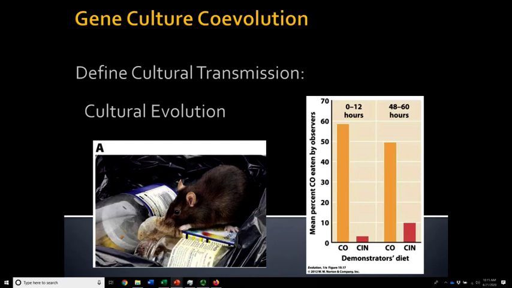So culture and behavior gets passed on, but it's not coded into our genetics. We can relearn it rather rapidly. But this means that culture, in a way, can evolve just like DNA can. It gets passed on. The next generation may modify it, change it. The things that people really like, or for whatever reason are more common than others, get spread around more frequently. And so it's kind of like mutations.